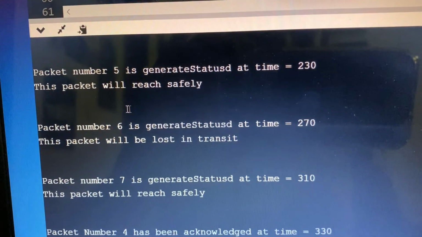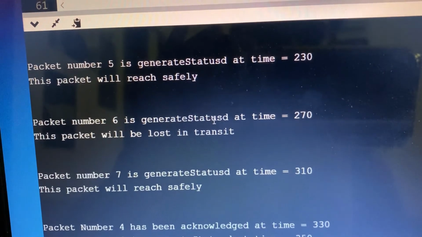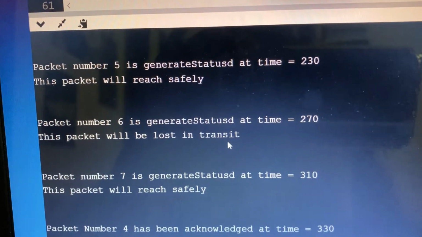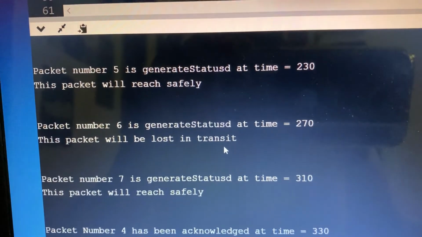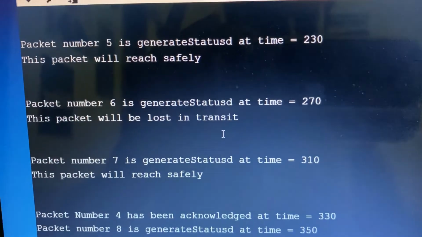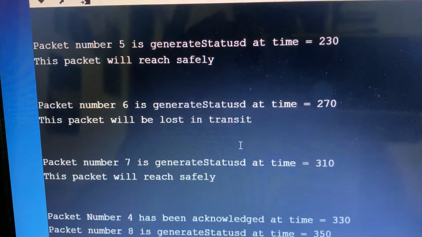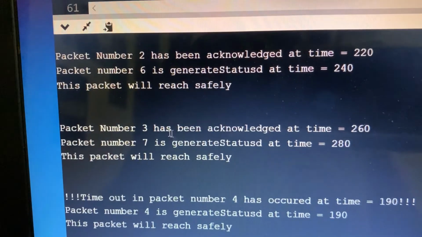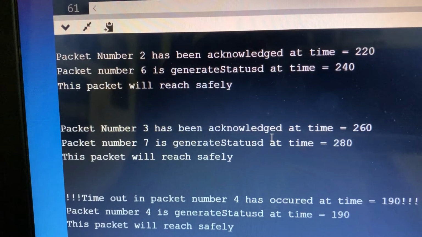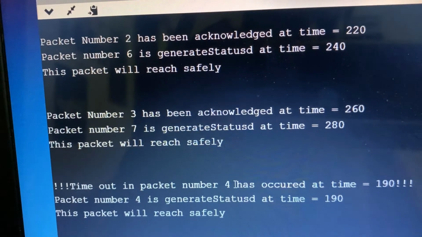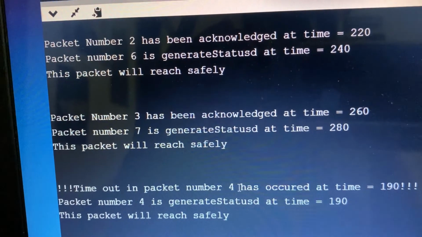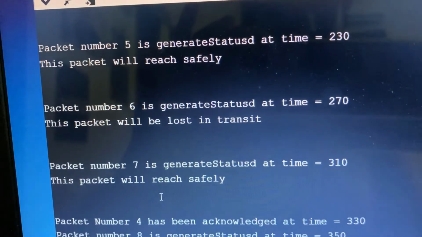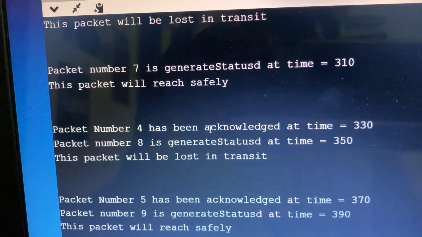receiver safely. We see that when packet 6 was generated, it was lost in its transit. We know that whenever a packet is lost in its transit, the packet that is lost and all other packets after that will be regenerated. But we will see this when we come to packet 6. Currently, until packet 3, the packets were acknowledged. We didn't acknowledge packet 4 because it was lost in its transit. But after resending packet 4, 5, 6 and 7, we can now acknowledge packet 4.